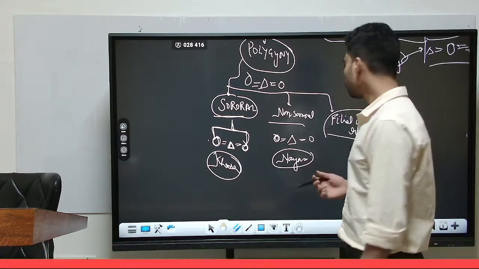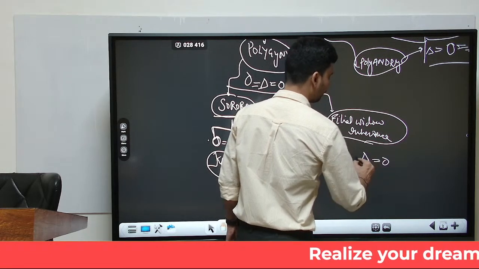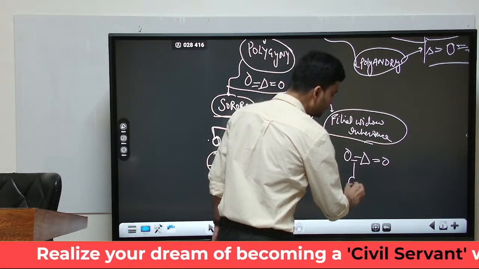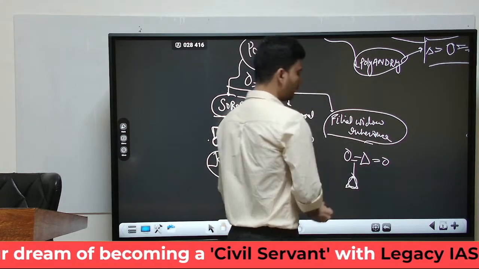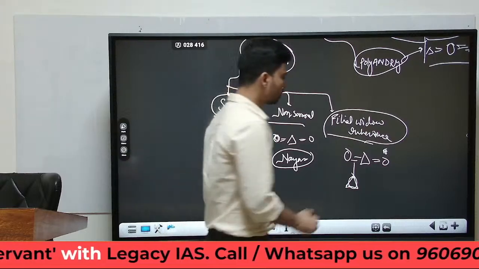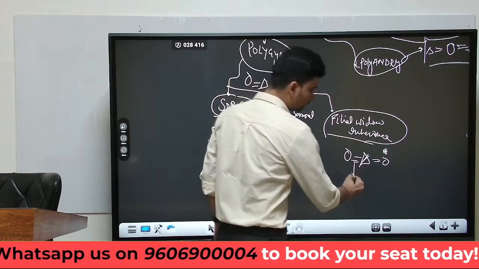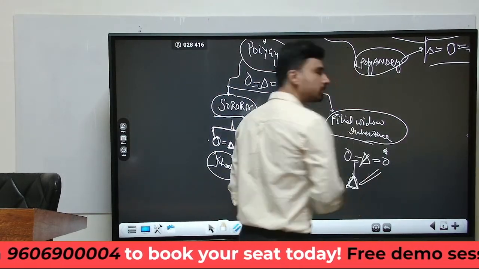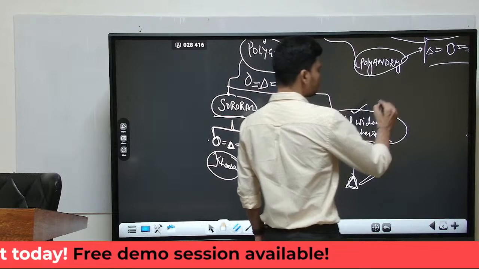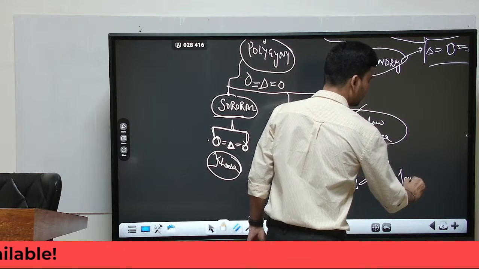Similarly, if we talk about filial widow inheritance, it is a very unique kind of polygyny, because in the case of filial widow inheritance, what happens? Suppose that a person has two wives, and suppose that from wife A a male child has been born. That means this female B is basically a stepmother of this particular child. Now, suppose the father of this child dies, then in many societies it is permissible that this child can marry his stepmother. So this kind of marriage that exists in a society is what we call filial widow inheritance. This is something that is seen in the Jaunsari Khasa tribe again.